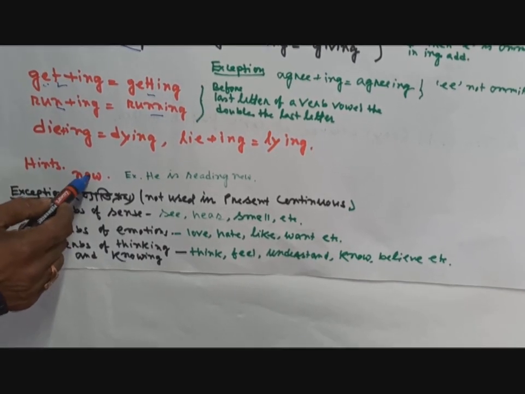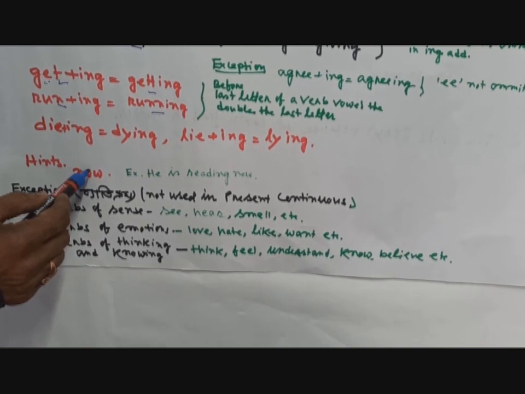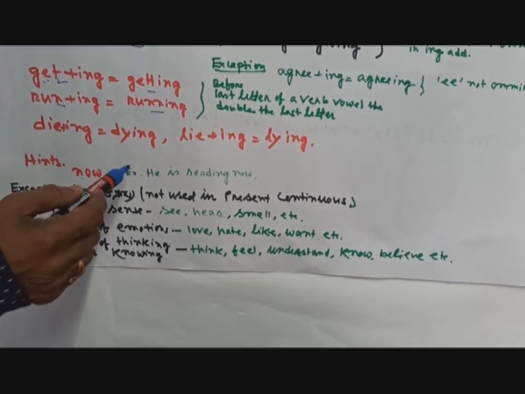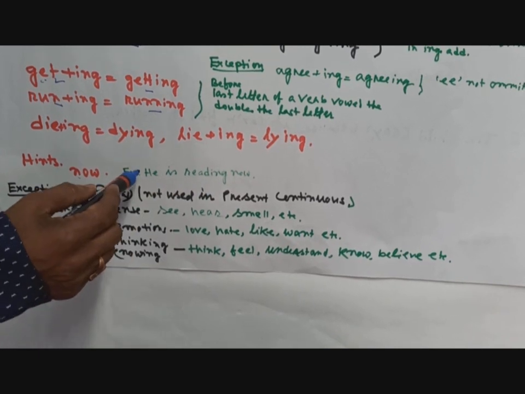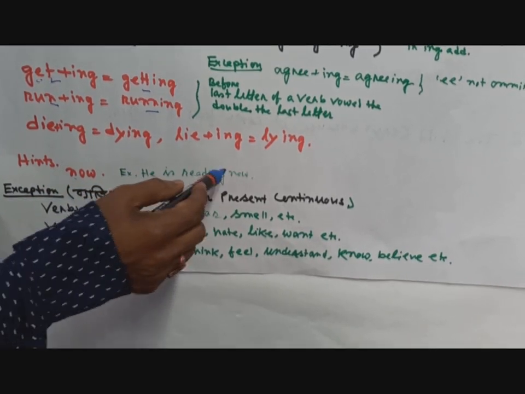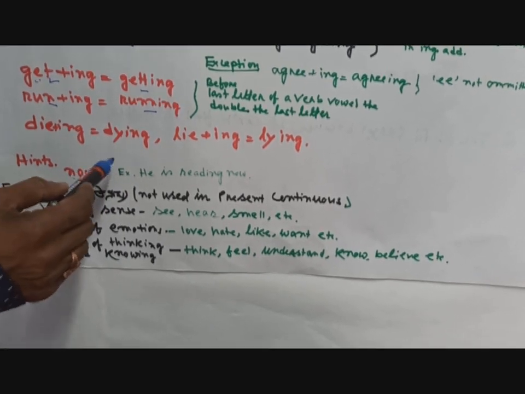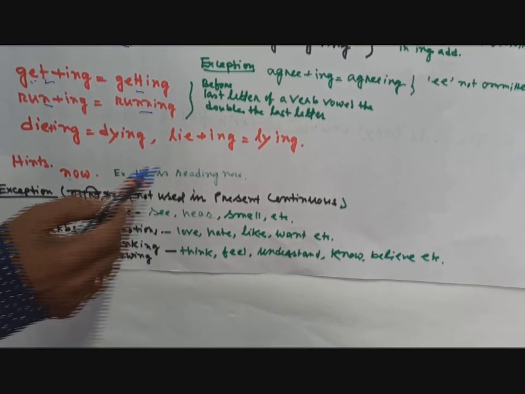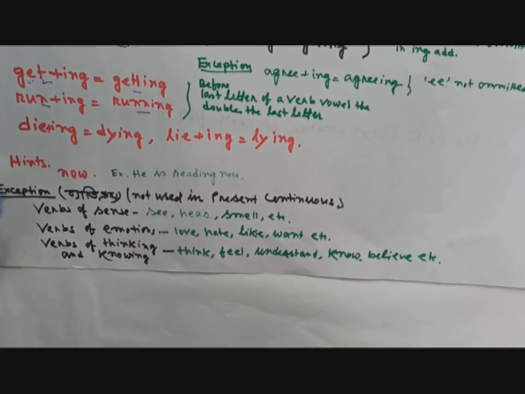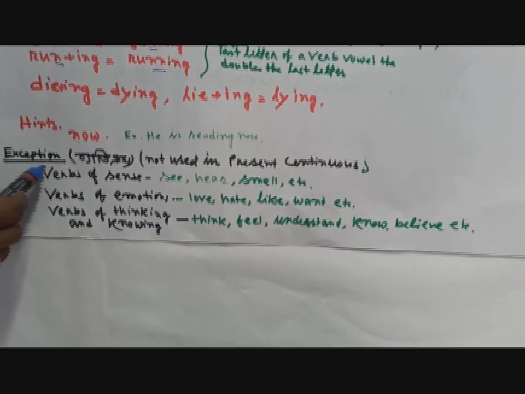Finally, now. If you find now in a sentence, then you think that that sentence belongs to present continuous tense. Suppose he is reading now. If you see now in a sentence, then think that the sentence will surely be present continuous tense. Like to focus on this.